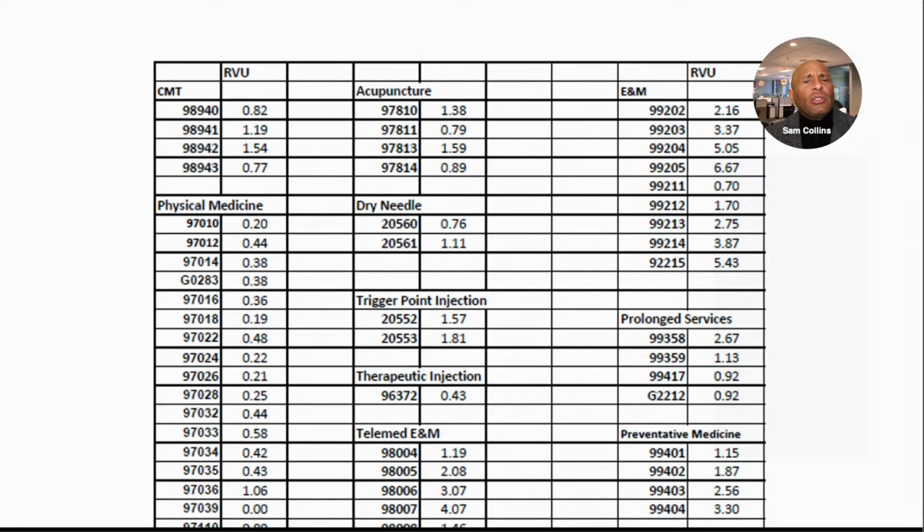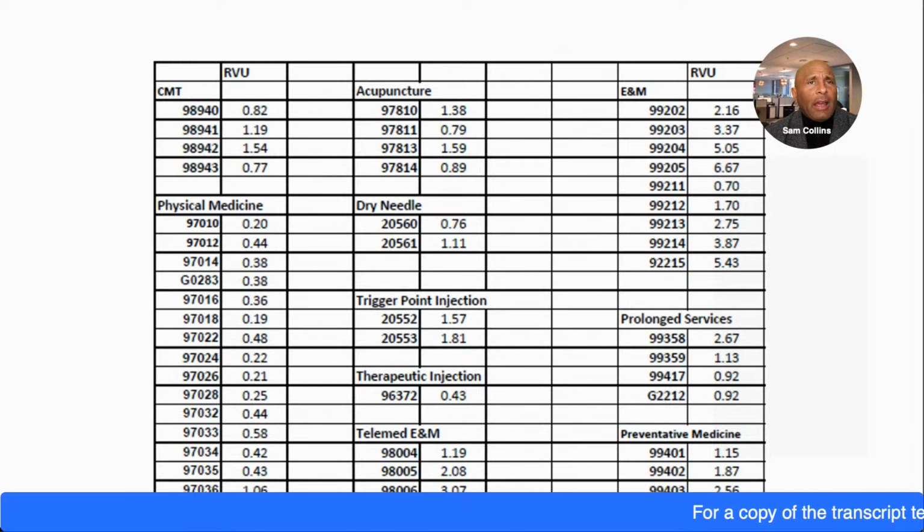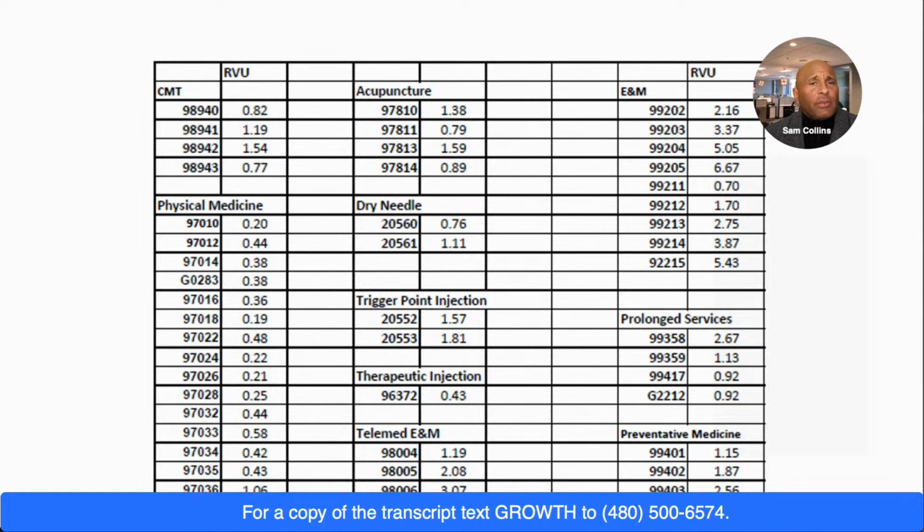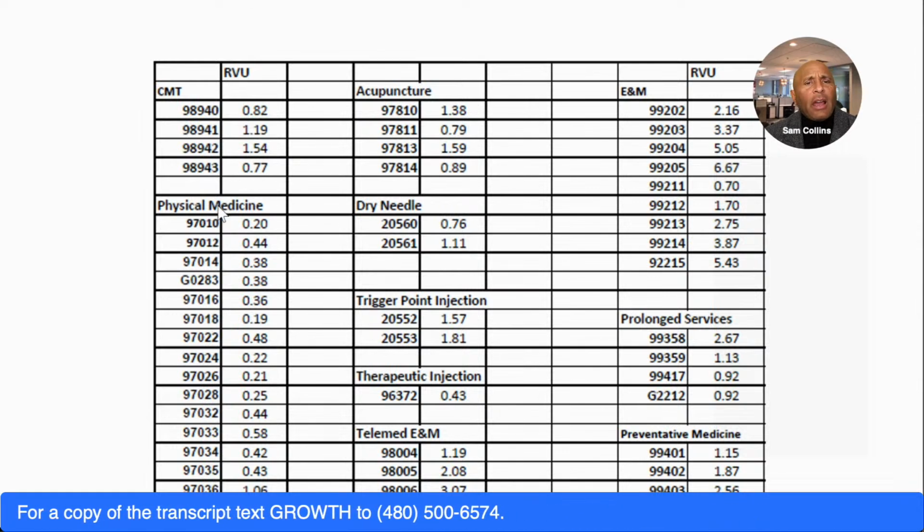But notice this too. Notice 98940 has a value of 0.82. And I see this commonly. Someone will say, well, what do you charge for a 98940? And they'll say, oh, I charge 50. Then I'll ask, what do you charge for a 98943? And they'll say 30. And my question to them will be, why? Why did you choose a 40 at 50 and the 43 at 30? Well, that's cheaper. No, it isn't. Notice the difference. 98943 has a value of 0.77.